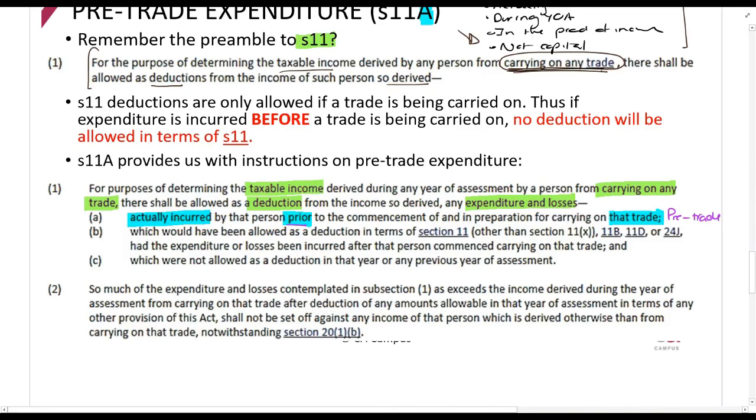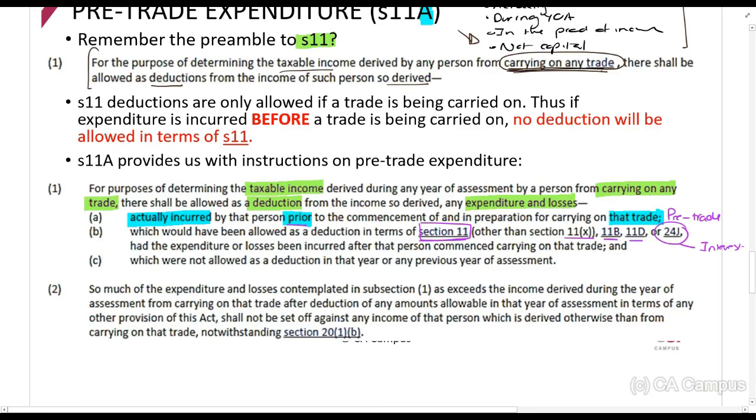Which would have been allowed as a deduction in terms of Section 11, 11B, 11D, or Section 24J. Now, they tell you the entire Section 11 except for Section 11X. Okay, Section 11X, not important for now. Section 11 gives you your general deduction formula, your legal costs, all of those things will qualify for this. Section 11B, don't have to worry about. Section 11D, don't have to worry about. Section 24J is interest.